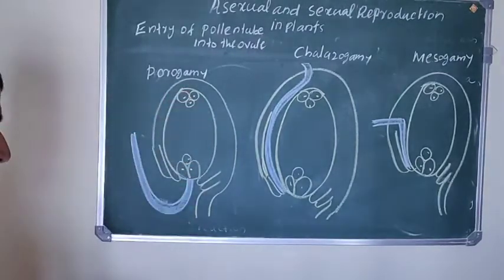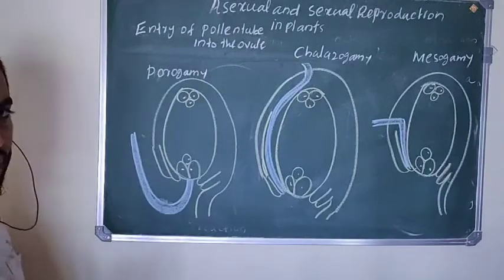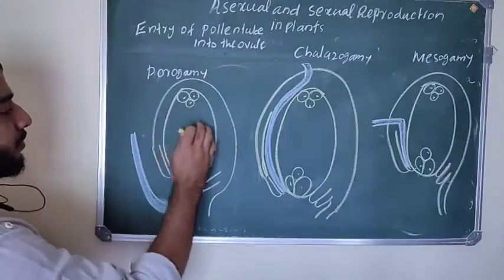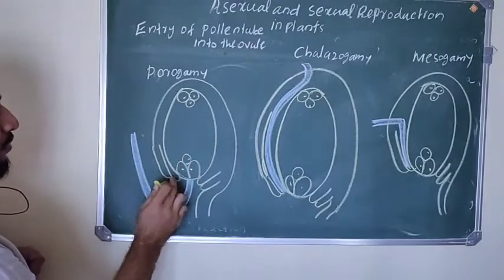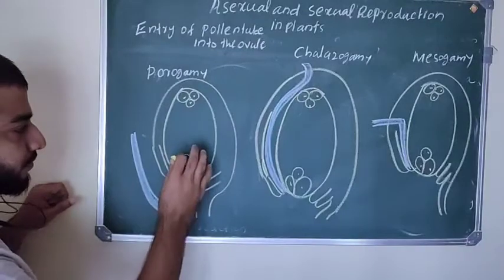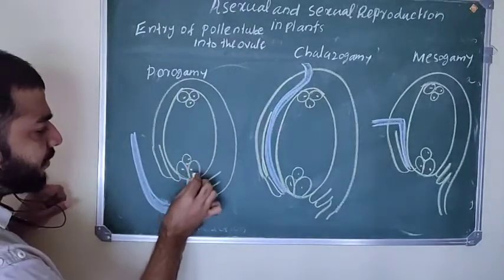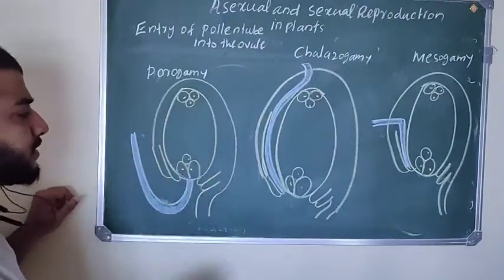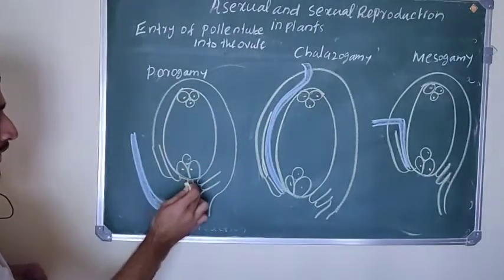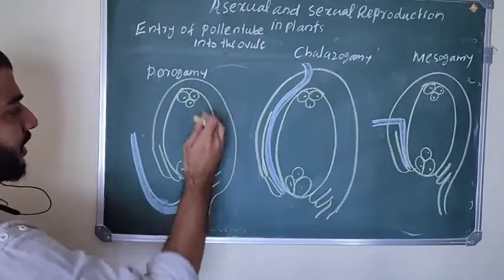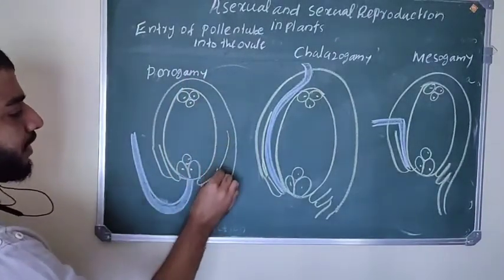So this is the ovule. You already know the structure; we have studied the structure of the ovule. This is the embryo sac, and these are the integuments of the ovule. Inside the embryo sac, synergids, egg and antipodal cells are present, and this is the micropylar end, and this is the chalazal end, and this is the nucellus, which is protected by integuments.